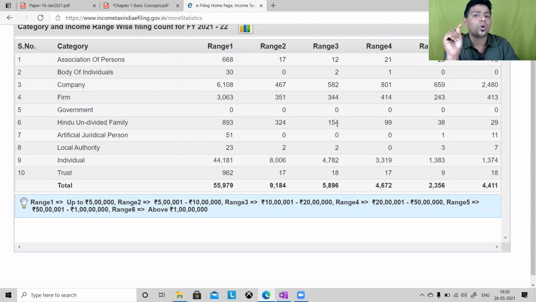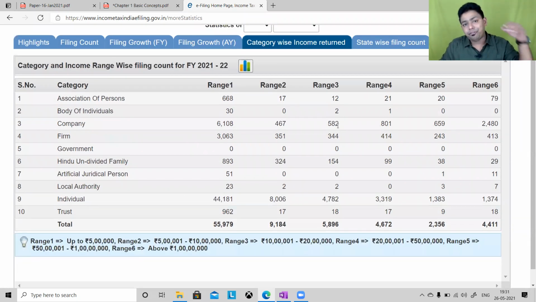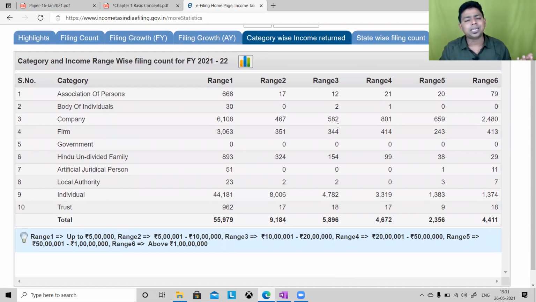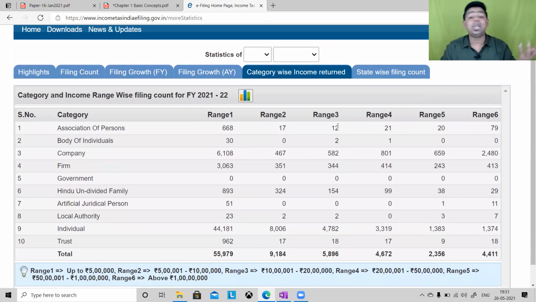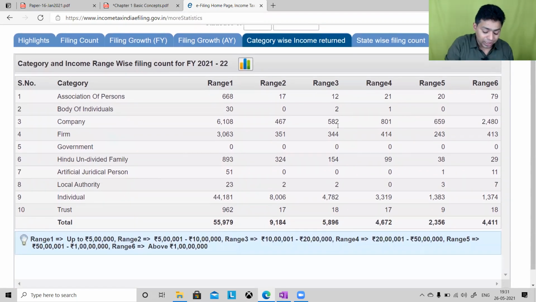Last year 4 crore assessees out of 7.5 crore, 4 crore plus assessees have filed their return in range 1, meaning thereby they have filed a return but they did not pay the tax, because up to 5 lakh practically you don't pay tax, and even if you pay tax you pay a negligible amount of tax. So that is range 1.